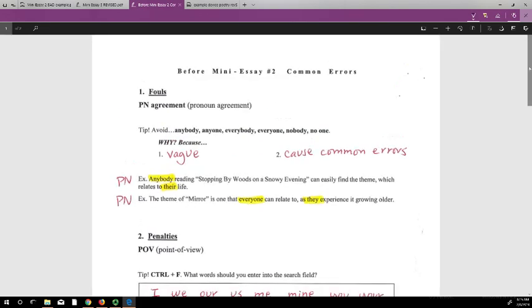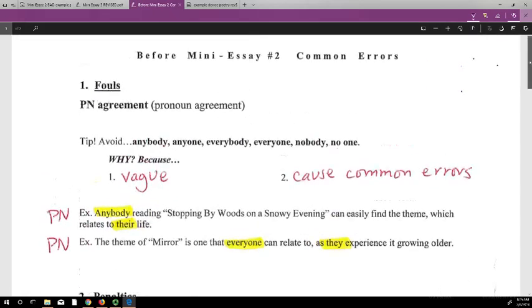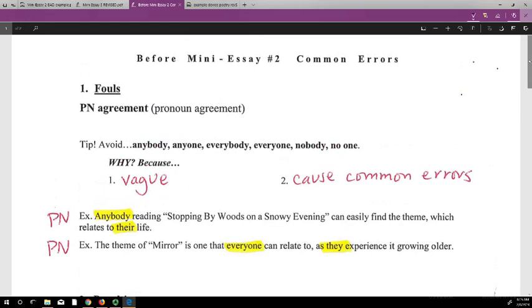Now, believe it or not, the most common foul is a holdover from the first essay, which is pronoun agreement. Remember, with pronoun agreement, the pronoun has to agree with its antecedent in number. So what that means is singular, singular, plural, plural. Now, this is an important tip right here. Please don't use these words, okay? And there's two reasons. You notice I didn't even say them.